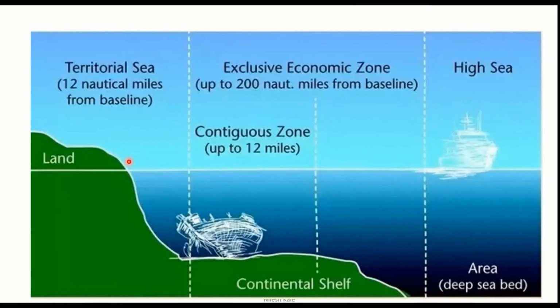Now look at this point. This is the baseline. From this baseline up to 12 nautical miles, we have contiguous zone, and up to 200 nautical miles, we have exclusive economic zone, and then we have high sea. Right, the land which you can see below the sea, the soil and subsoil all belongs to the continental shelf.